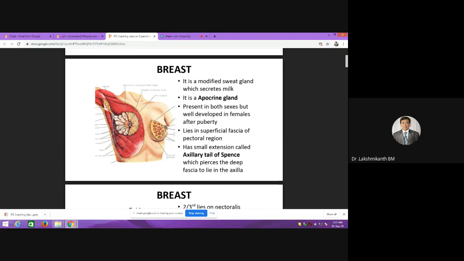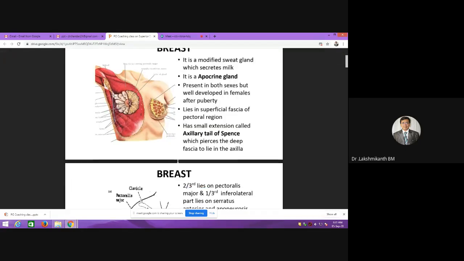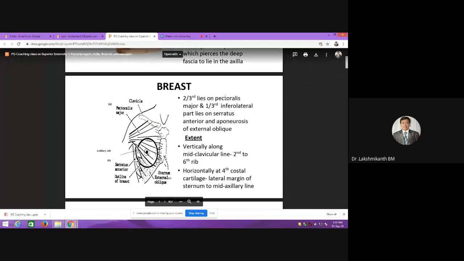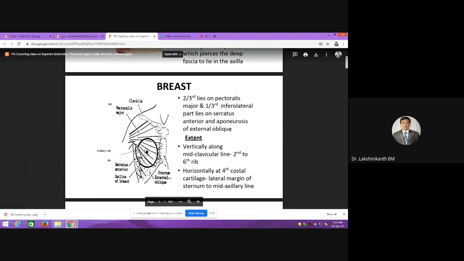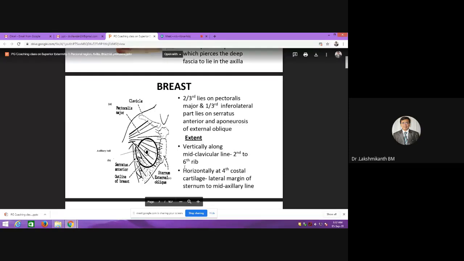Another thing about the extension of the breast: the extension of the breast towards the axilla is called the axillary tail of Spence. It will be extending towards the axilla. Sometimes this can be mistaken for axillary group of lymph nodes. So next is about the bed structures. If you try to see, two-thirds part is from pectoralis major and the inferior one-third part is from serratus anterior and obliquus externus abdominis muscle. And the extent of the breast in the midclavicular line is from the 2nd to 6th rib.